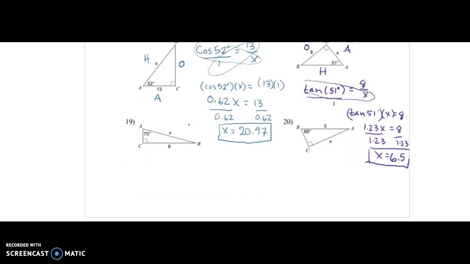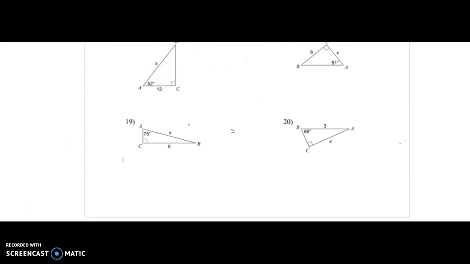Let's try it out. So I'm going to erase these real quick. All right, now I have more room. So here we're given this angle, so let's label our triangle according to this angle. The one across from the 90-degree angle is the hypotenuse, and then the one next to angle A is the adjacent. So now we have to look at what we're given and what we're trying to find.